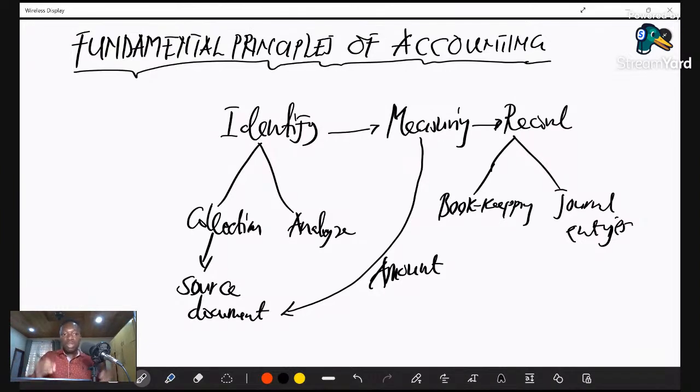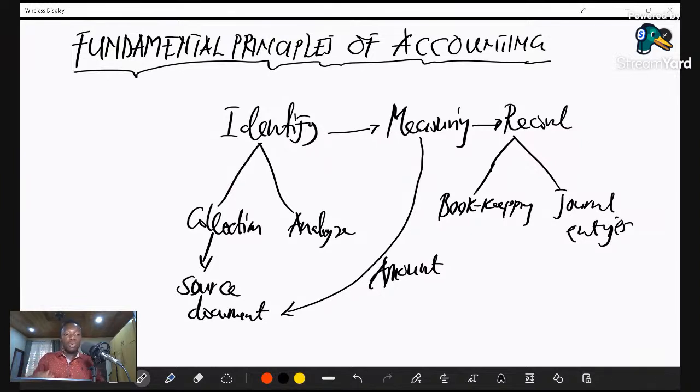before we know that okay, this transaction is going to this book, this transaction is going to that book. Because in business and in accounting, every transaction that occurred should have its own separate book where it is recorded. That is why when we get that information after the identification and measuring, we must also do analysis to know which book each transaction should be recorded into. So under that stage, we have bookkeeping.